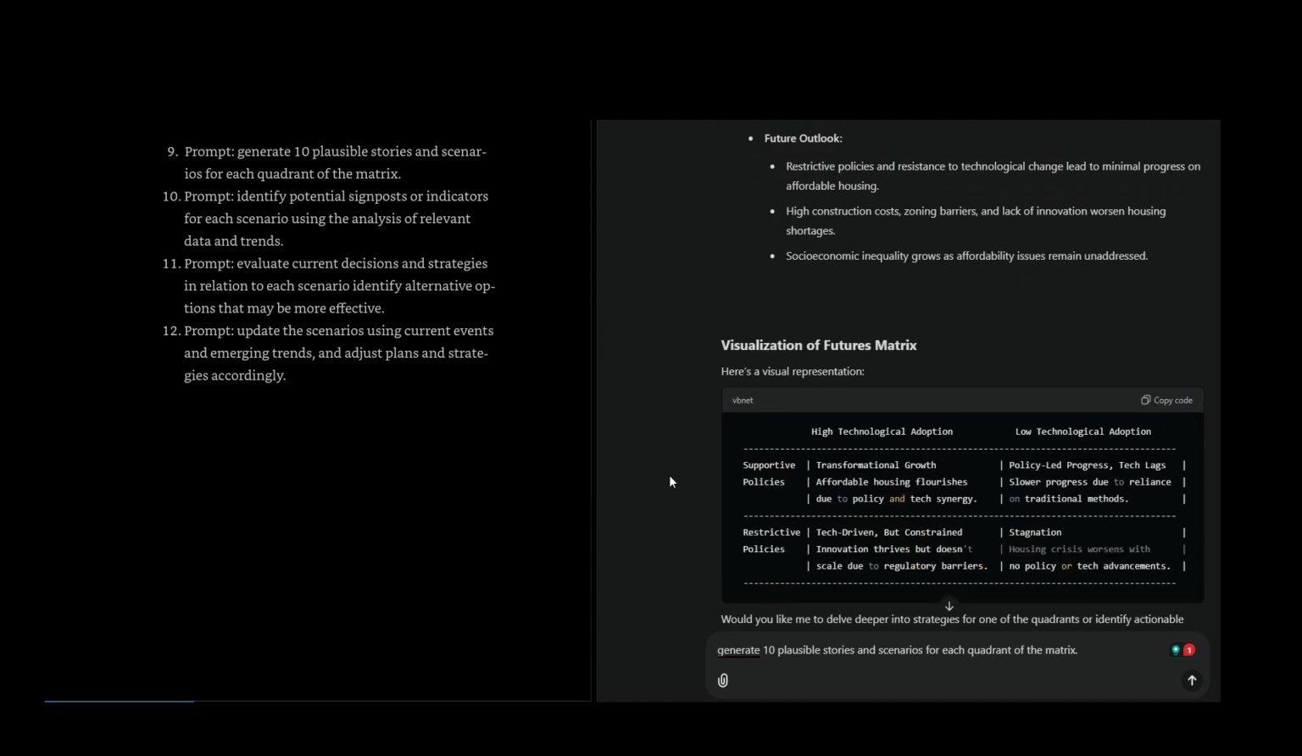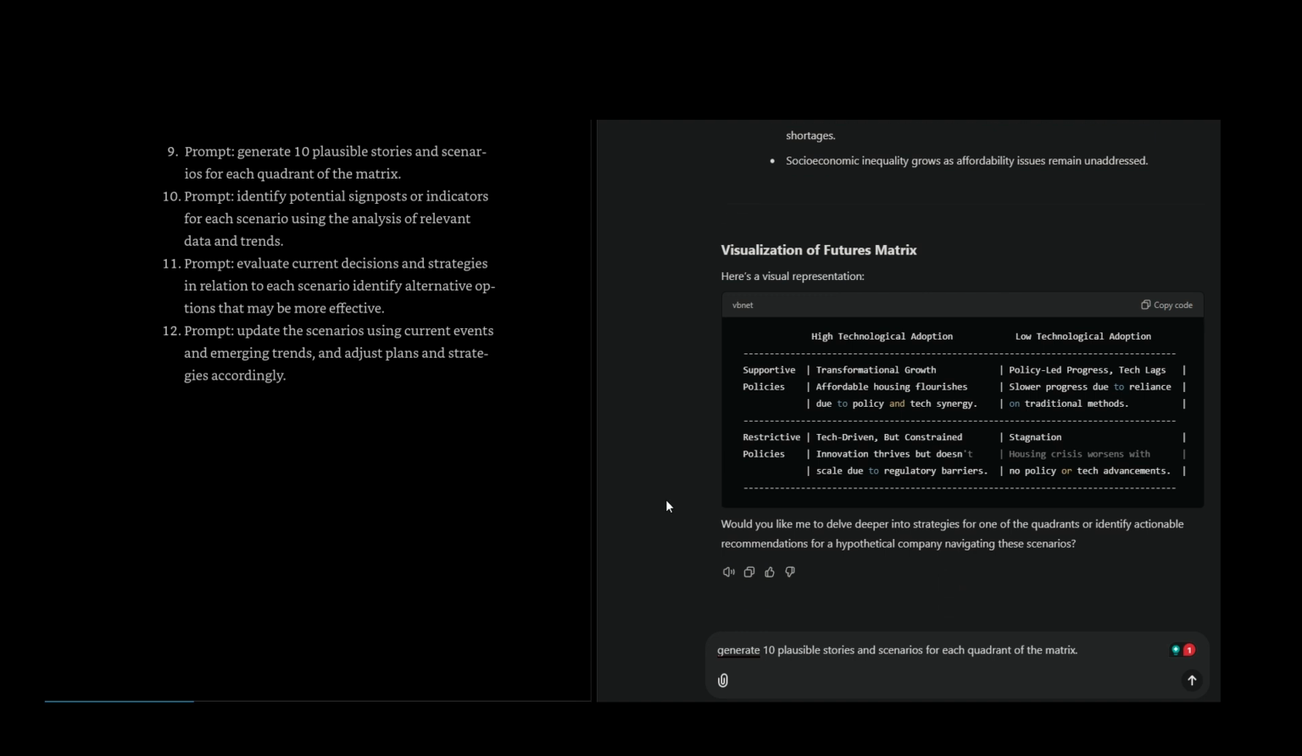Would you like me to delve deeper into strategies for one of the quadrants or identify actionable recommendations for a hypothetical company navigating these scenarios?